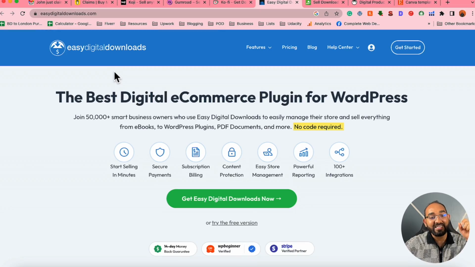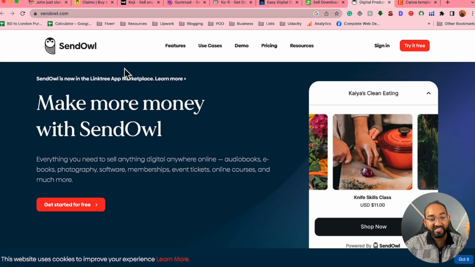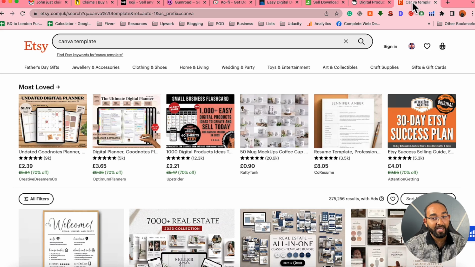Then I have got the Easy Digital Downloads platform, where you can start selling your PDFs, ebooks, software, or extensions, etc., and you can start making money. Then I have got DPD, where you can sell your PDF files, ebooks, and other digital products containing graphics, videos, etc. Then I have got Sendowl, another platform where you can start selling digital products. Then I've got Canva. I would love to mention Shopify, and you can sell products through Kajabi and Thinkific, and there are many other marketplaces where you can join.